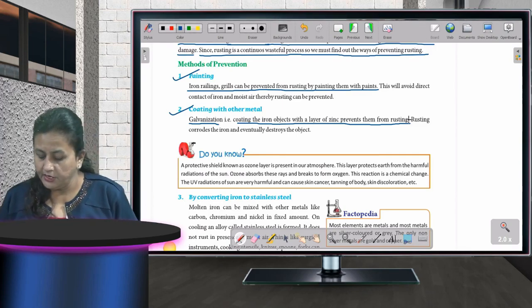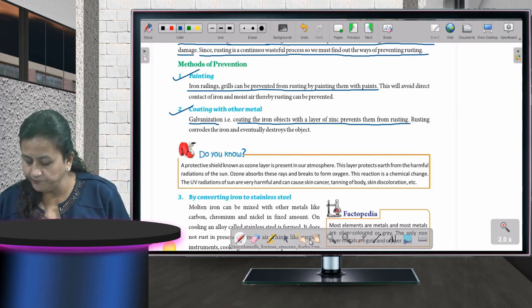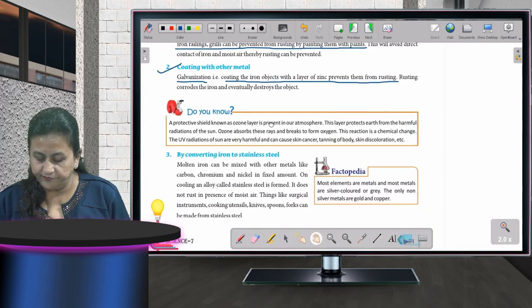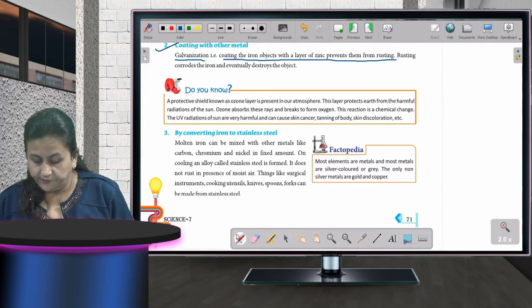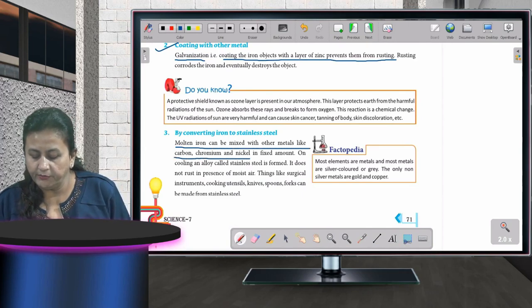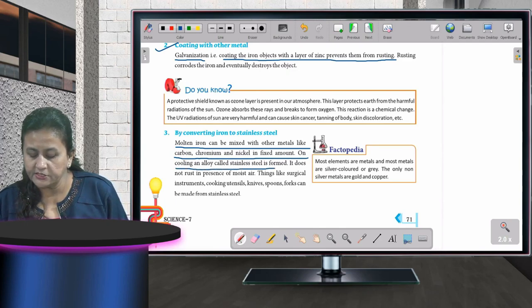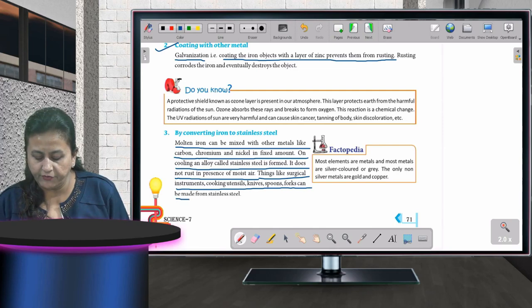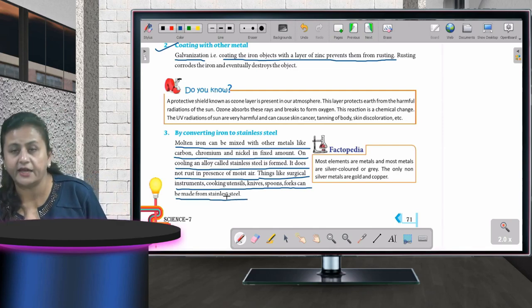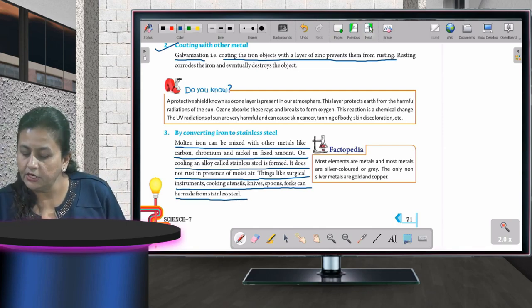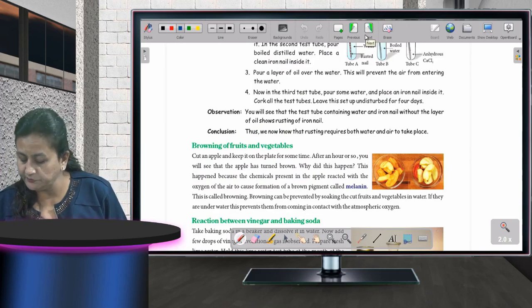Fine, children. Now by converting iron to stainless steel, molten iron can be mixed with other metals like carbon, chromium and nickel in fixed amount. On cooling, an alloy called stainless steel is formed. It does not rust in presence of moist air. Things like surgical instruments, cooking utensils, knives, spoons, forks can be made from stainless steel. Fine. I hope this is very much clear to you. Now moving to the next page.